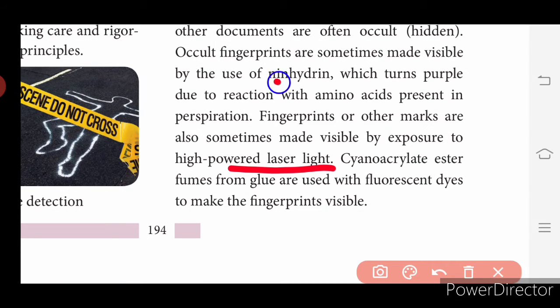Okay, so first one is ninhydrin. To make the hidden fingerprints visible, ninhydrin is used, which turns purple due to reaction with amino acids. Then the other one is high powered laser light. Cyanoacrylate ester fumes from glue are used with fluorescent dyes to make the fingerprints visible. Is that clear? So now we will see some food additives.